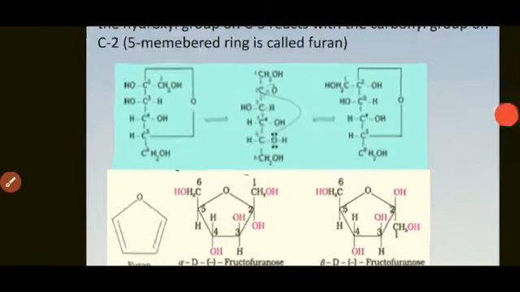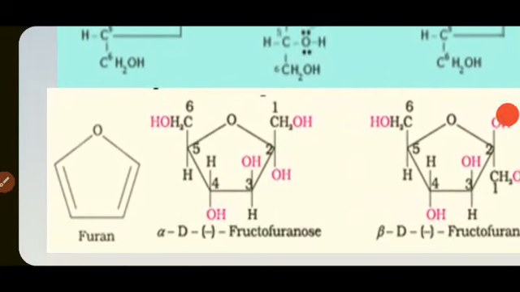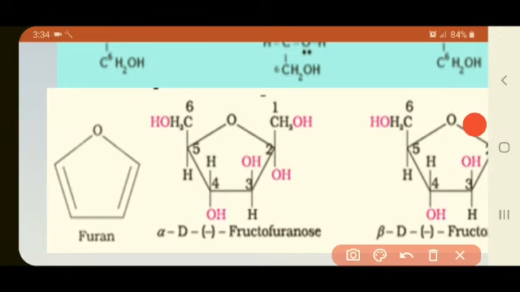Again the same method we have to do, that is first draw this basic structure. In that no need to show the double bonds. Draw the vertical lines at each carbon atom. The first carbon atom in this is taken as CH2OH. Then second carbon atom is attached with OH.